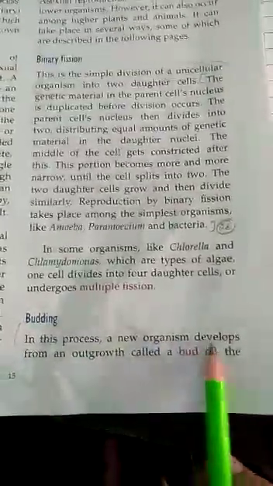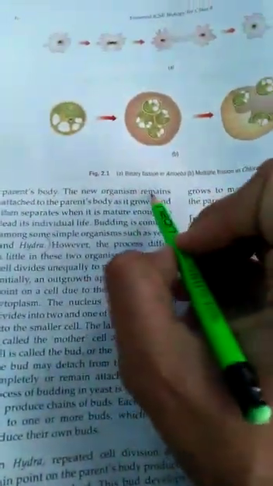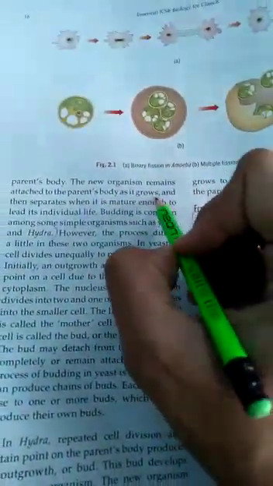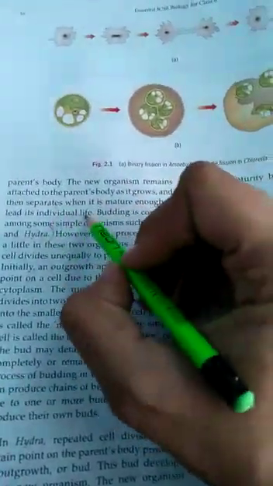In this process a new organism develops from an outer growth called a bud. In your house you may have seen the tuber, or something coming out of the potato. It is also an example. The new organism remains attached to the parent's body as it grows and then separates when it's mature enough to lead its individual life.